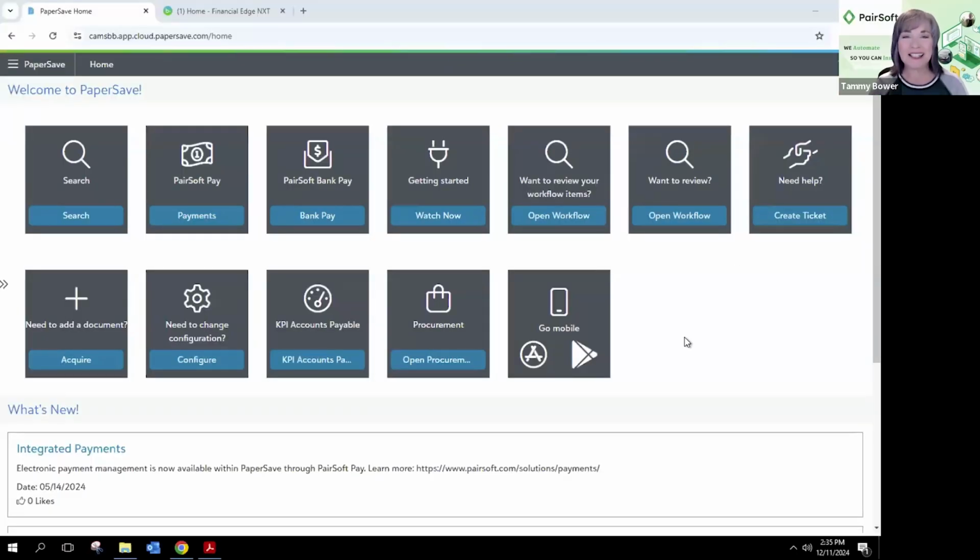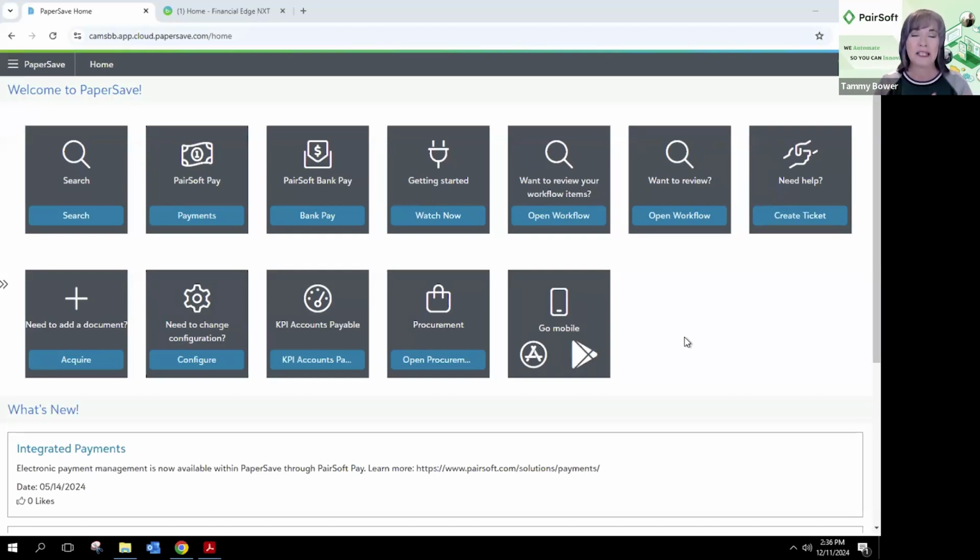Wonderful. Thank you, Nick. As Nick said, it's good to see some recognizable names on the attendee list, and there are a lot of you who are new to the PaperSave suite of products. So I'm going to do a little overview today and then dive into the PaperSave Pay Bank Pay solution. PaperSave is procure-to-pay. We're going to take this webinar from the last step of getting your invoices approved through PaperSave, the accounts payable invoice automation tool offered by PaperSave.